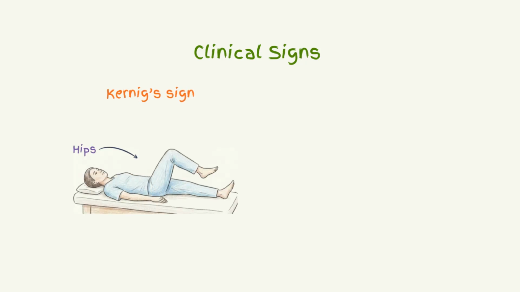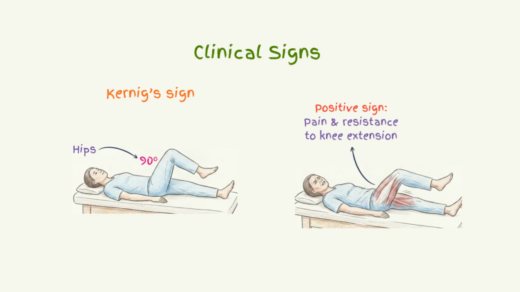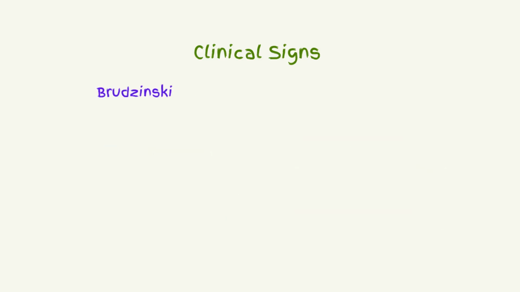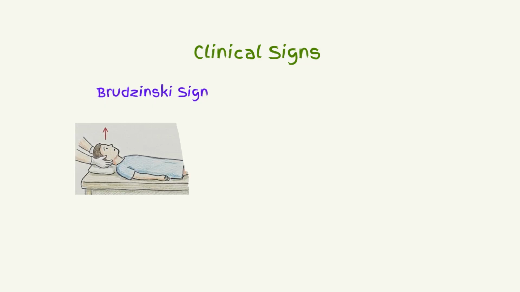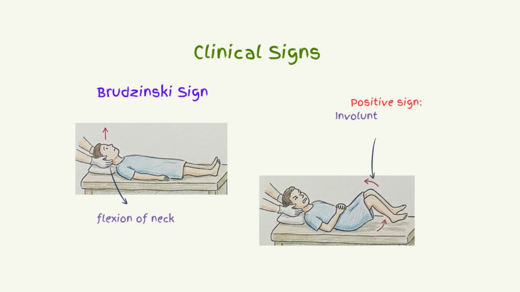So let's look at the clinical signs. So checking for the Kernig's sign. The Kernig sign is where the hips are flexed at a 90-degree angle, but a person is unable to extend their knee. So a positive Kernig sign for meningitis is where there is pain and resistance to knee extension. Then there's also the Brudzinski sign, and a positive Brudzinski sign for meningitis shows a full or partial flexion of the hips and knees when the neck is flexed.